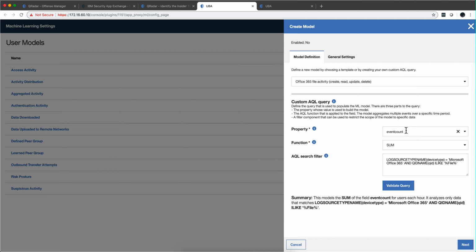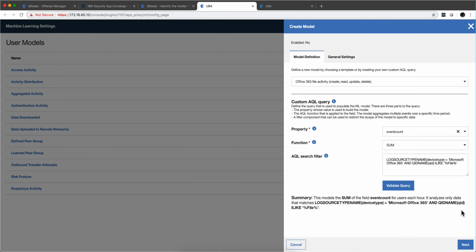In this particular case it is event count. In the function, these are a subset of the AQL functions for grouping things, like average, minimum, maximum, and things like that. So this is a small subset of all the AQL functions. And in here there is the actual AQL search that you are using, and below there is a summary.